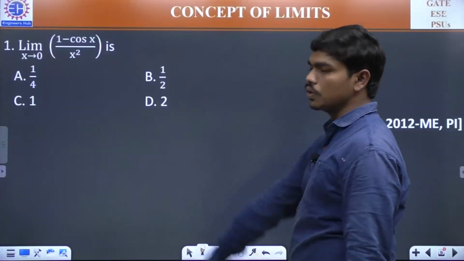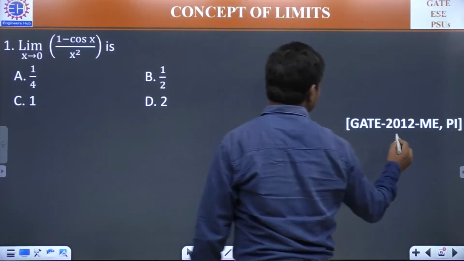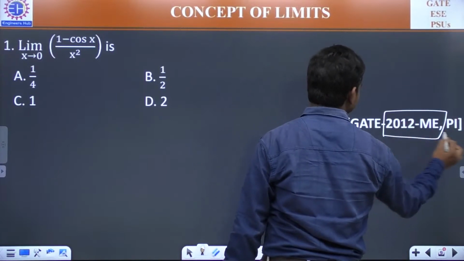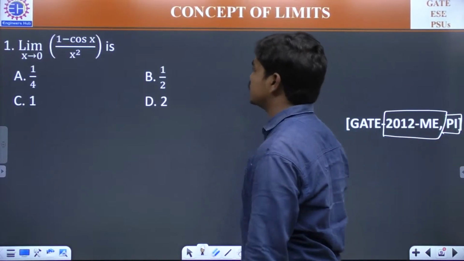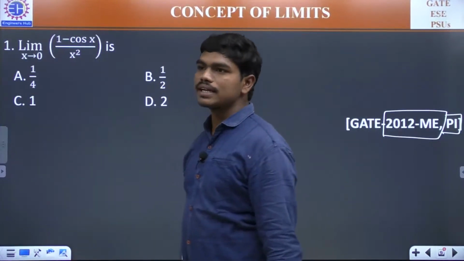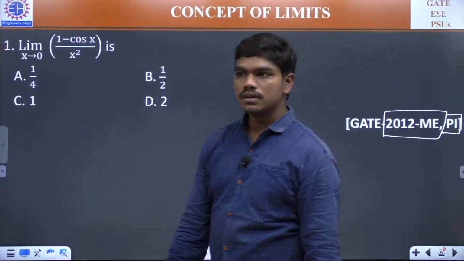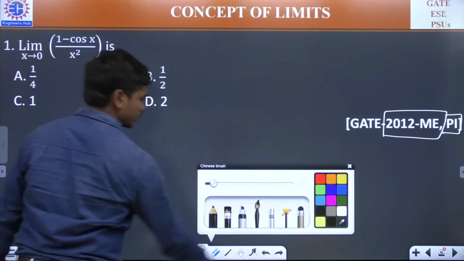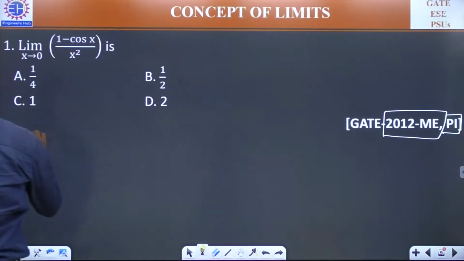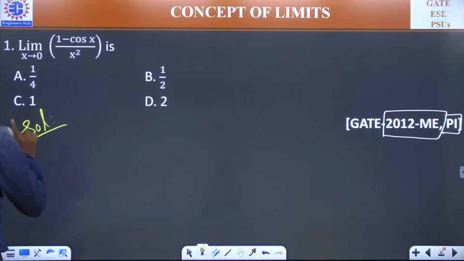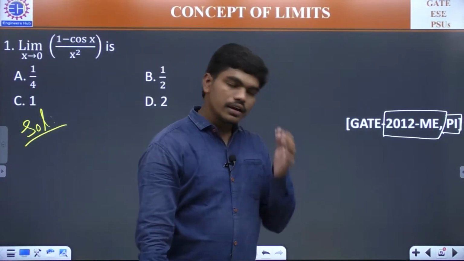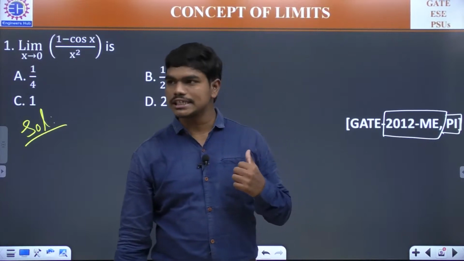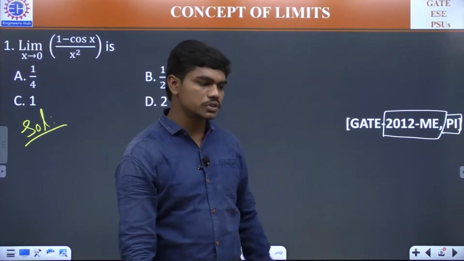solving a few questions. So let us start with this question, which is from GATE 2012. It was asked in 2 branches the same year, mechanical and production engineering. Limit x tends to 0, 1 minus cos x divided by x square. Please try to solve this question. If you substitute 0, you'll be getting 0 by 0 straight away, so you can apply L'Hospital. So please try to do this.